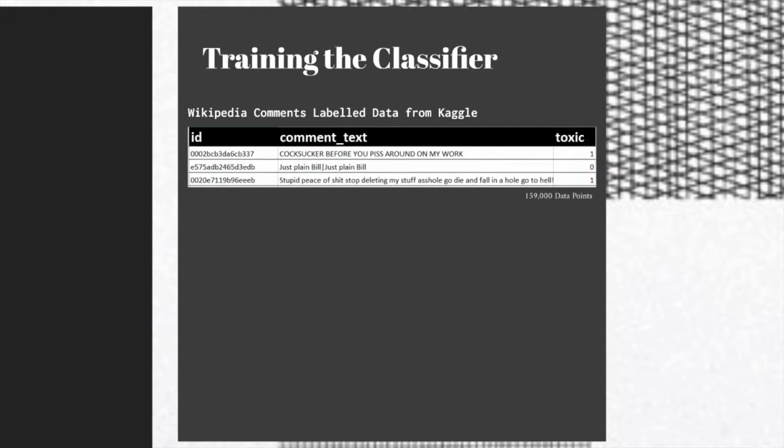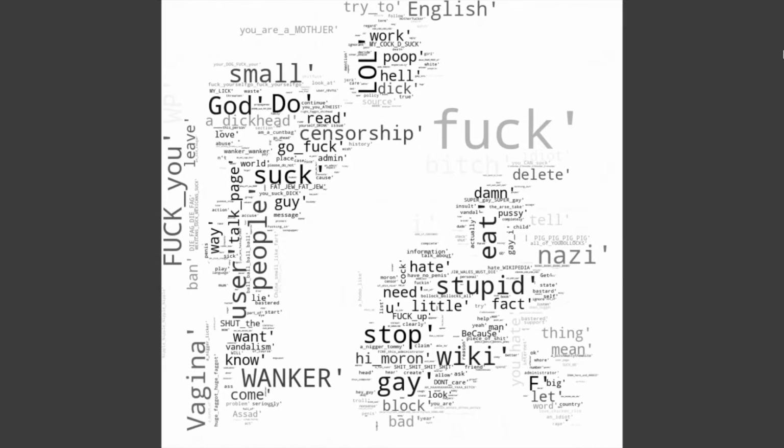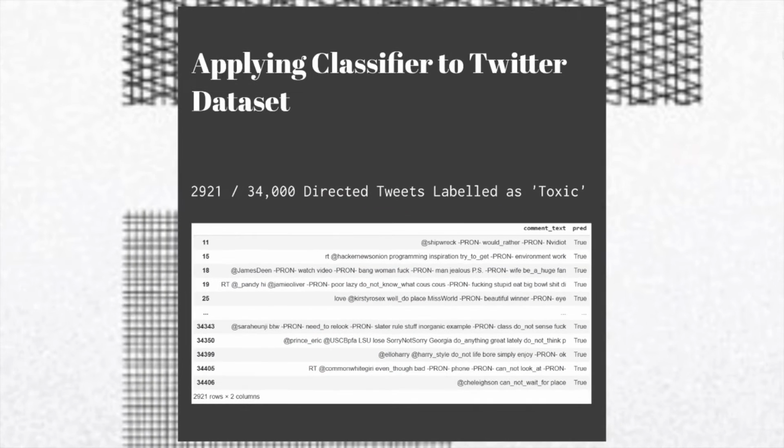After pre-processing the data, we obtained n-grams of the text using Gensim. This word cloud shows the top 500 n-grams of toxic comments, which we use as features for the classifier. We decided to use a naive Bayes model as it is known to perform well in text classification tasks. We chose the Complement NB model as it yields good overall accuracy and precision and can better handle imbalanced datasets. We then applied the classifier to the tweets and found that around 10% of our dataset was labeled true.